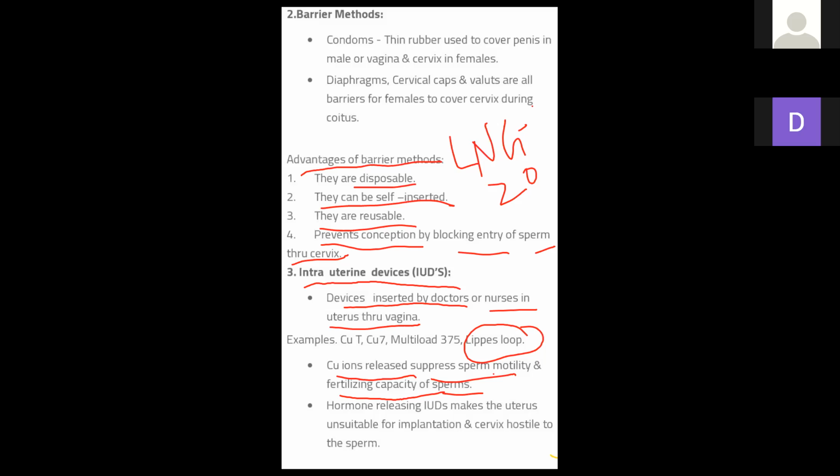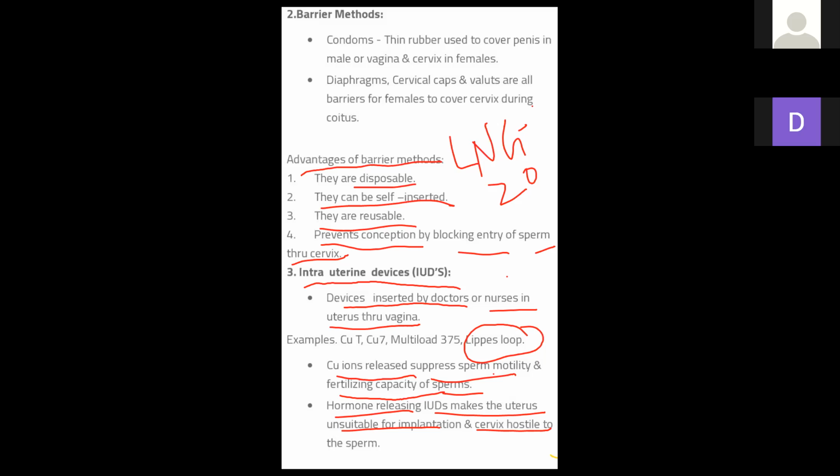We need progesterone. Progesterone prevents ovulation and implantation. There are three types of IUDs, as I had already told you: non-medicated, copper releasing, and hormone releasing.